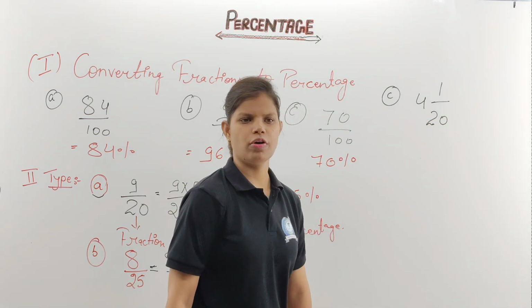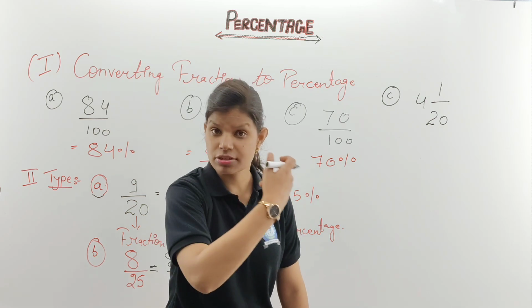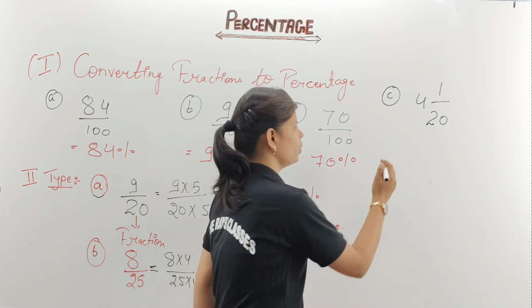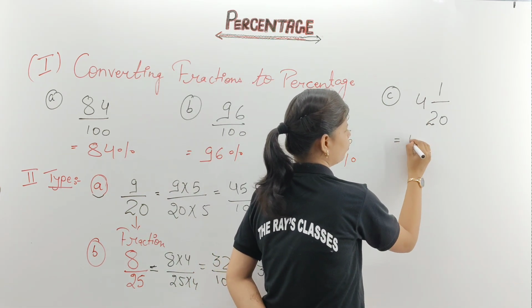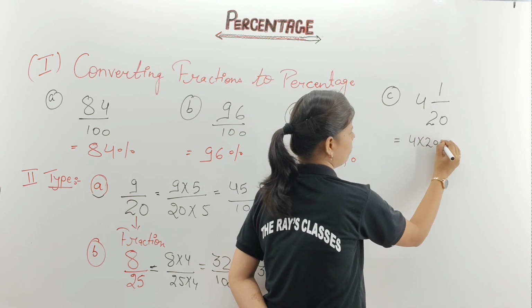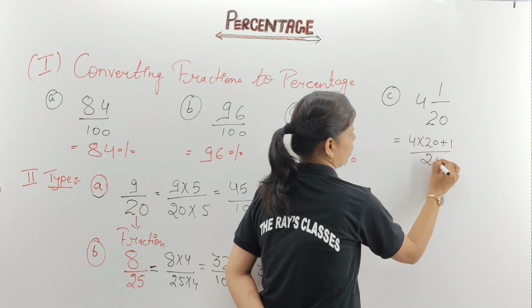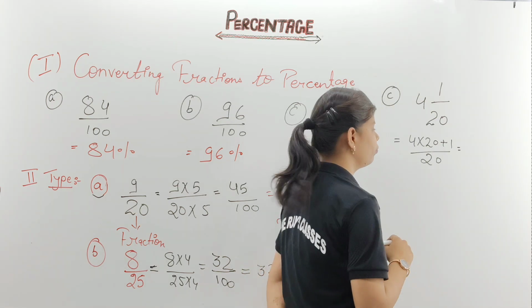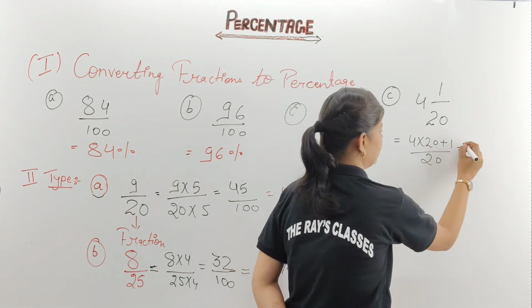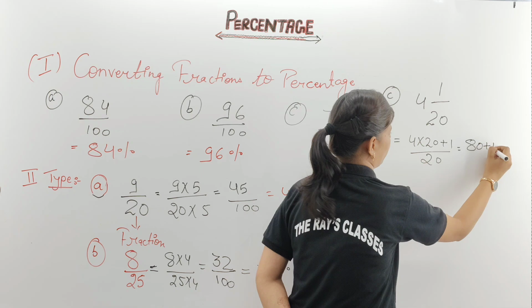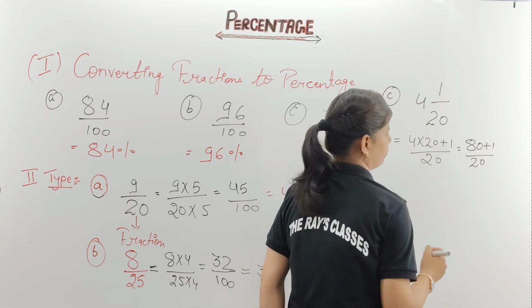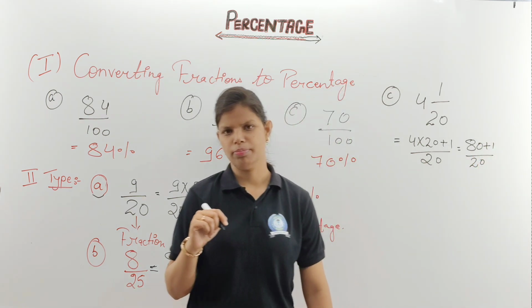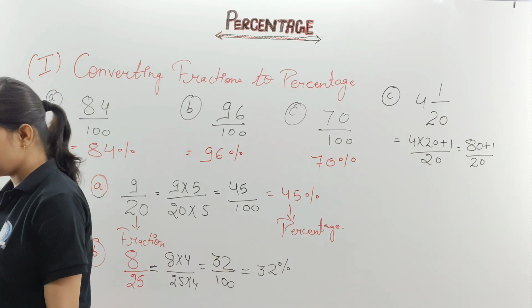Clear? This is which form? Mixed fraction. So it can be written as what? 4 into 20 plus 1 upon 20. Your answer is what? 4 into 20, 80 plus 1 upon 20. Now you have one more doubt. Ma'am, here you are dealing with a big number.